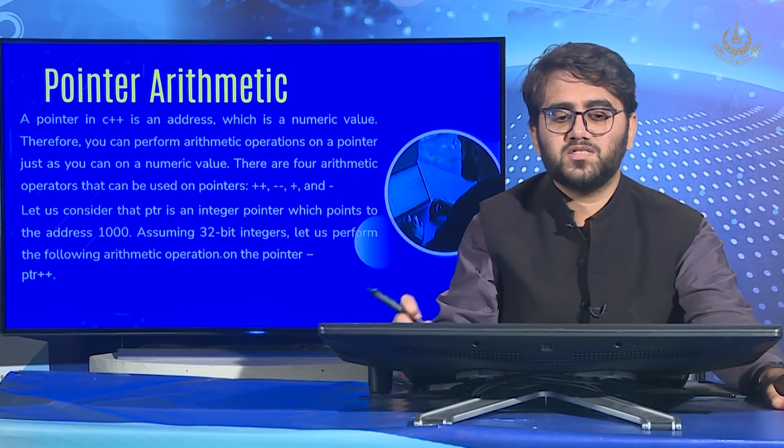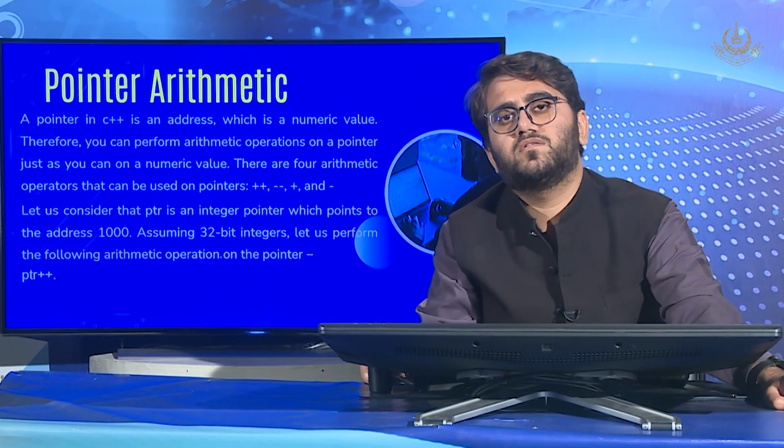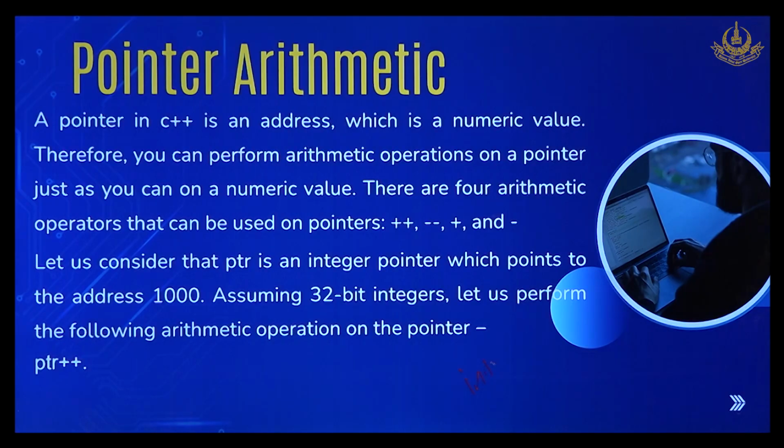So the next thing is pointer arithmetic. We have already gone over the normal arithmetic. For example, if we had a variable int x equal to 5 and we did x equal to x plus 1 or x plus plus, these two things were equivalent to each other. x plus plus is equal to x plus 1. So this is basic addition, and it can also be subtraction, multiplication, or division like this.